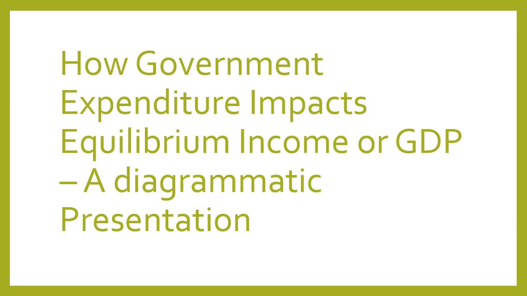Now the next topic is how government expenditure impacts equilibrium income or GDP. It means, what is the impact of government expenditure on correcting excess demand and deficient demand. See this through diagrammatic presentation.